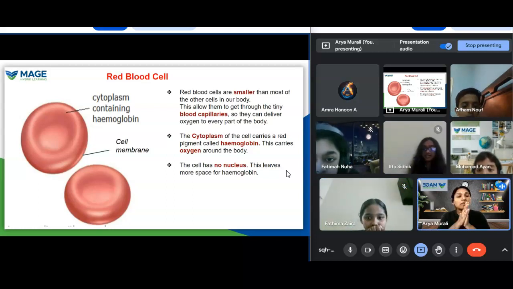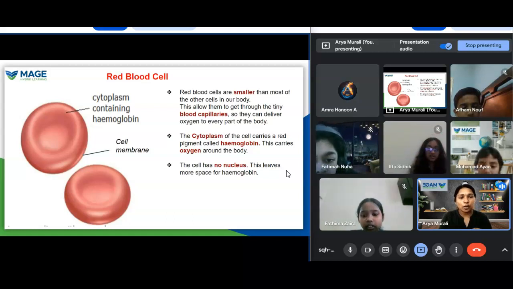The cytoplasm of the cell carries a red pigment called hemoglobin. Okay, so that's hemoglobin.